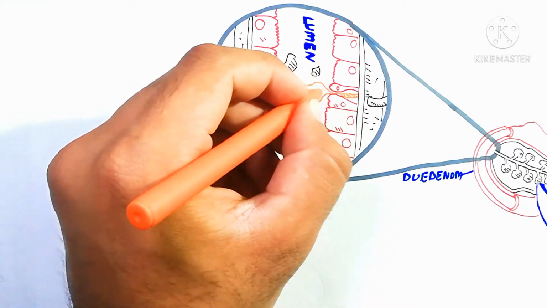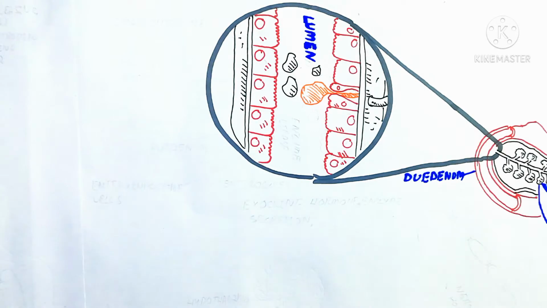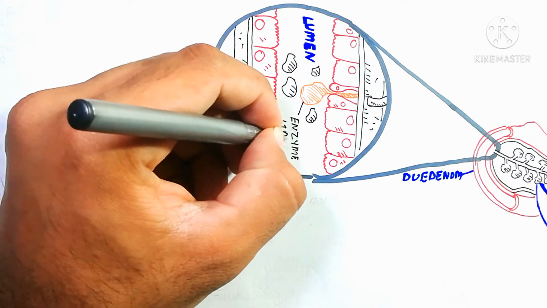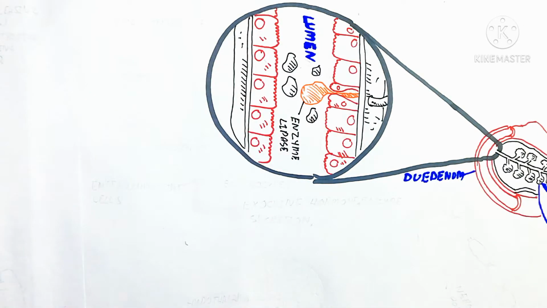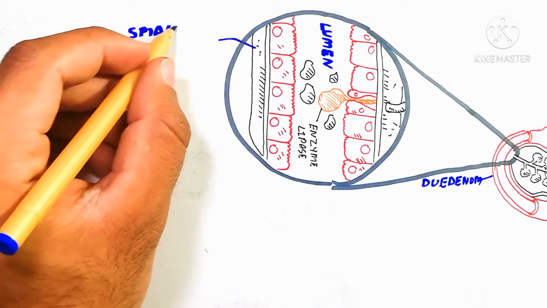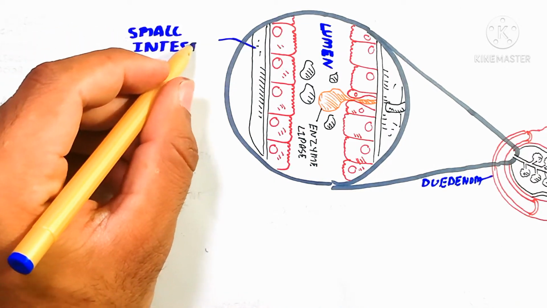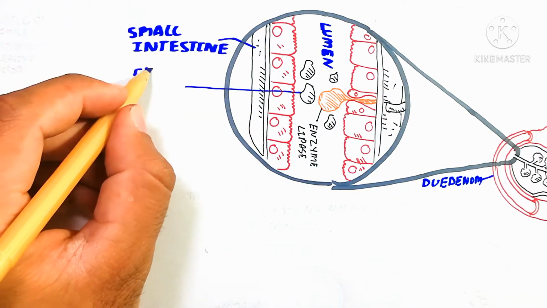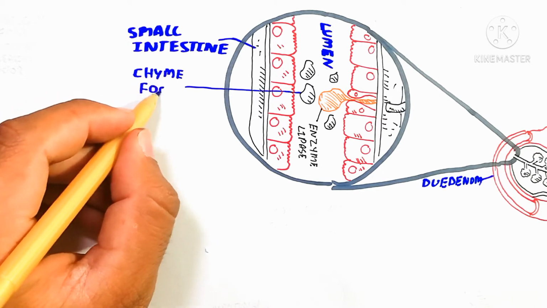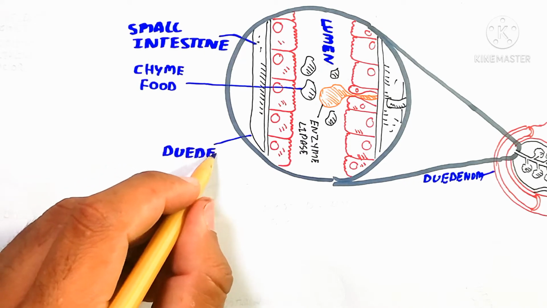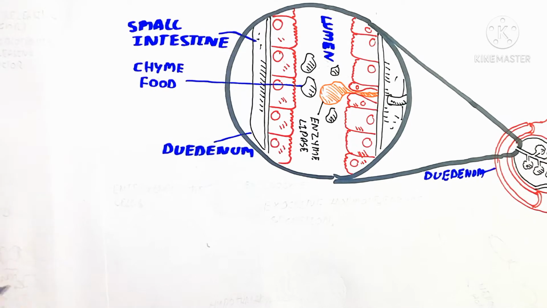So here first of all we will discuss the exocrine concept. Here is the lumen of the duodenum, which contains secretions of the enzymes lipase and pancreatic amylase, as well as bile acid, which is used for emulsification of fat and further carbohydrate digestion of the chyme. Here is the food, which becomes a bolus, goes into the stomach for further digestion, and when it goes into the small intestine it is known as chyme. So the chyme is here, and here is the duodenum.